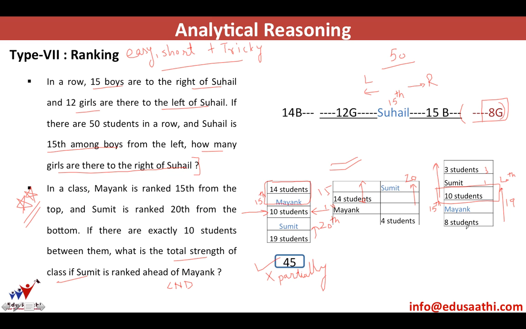The total strength of the class as per this case is 3 plus 1, 4 plus 10, 14 plus 1, 15 plus 8, 23. So there are two possible answers to this question, which are 45 or 23. Make sure you understand both the cases and do not assume anything while solving a question.